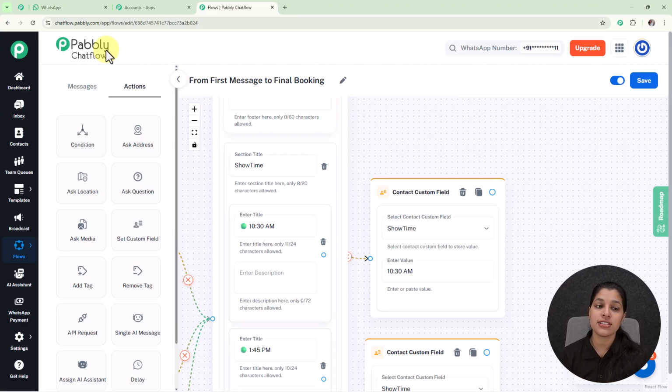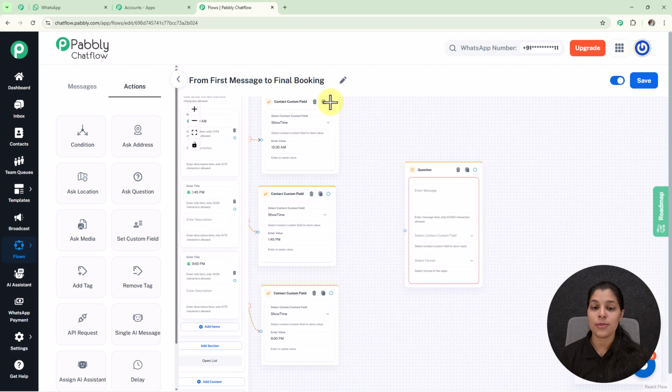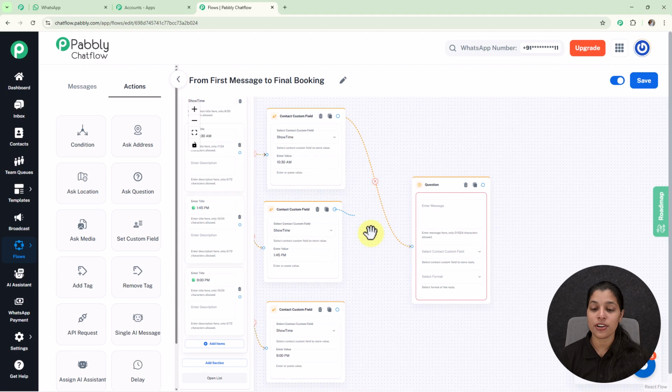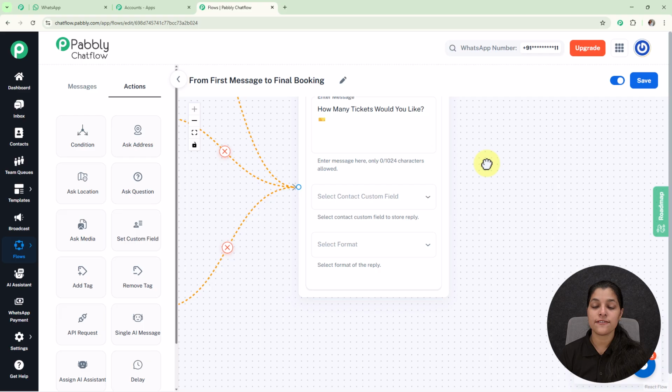So for that we just have to move over to the actions, where you will see this node, that is ask question, which you have to select. And now on this question node I'm going to enter a question asking for the number of tickets. So now let's enter it. So here I have entered this question asking for the number of tickets.